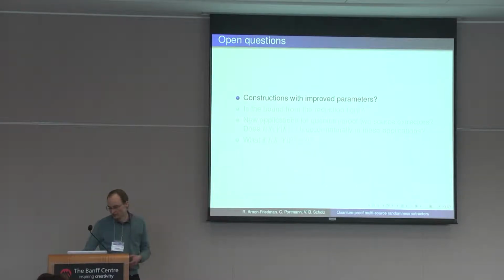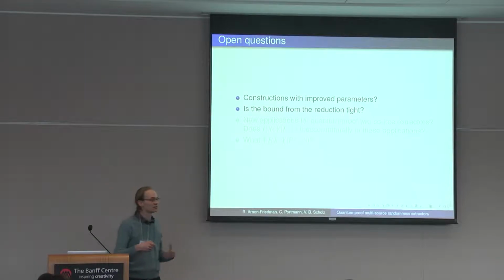So I'll go over some open questions. Well, first of all, can we have constructions with improved parameters? I mean, there are still some constructions, in particular seeded extractors, where some range of parameters is still missing. Second obvious question is: is the bound on the reduction tight? So this thing which is exponential in m, this 2 to the m, also in the case of seeded extractors, we still don't know if it's tight, and it would be really nice to have an answer to that.